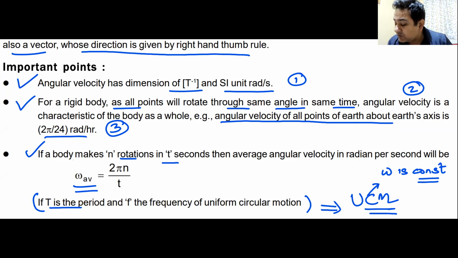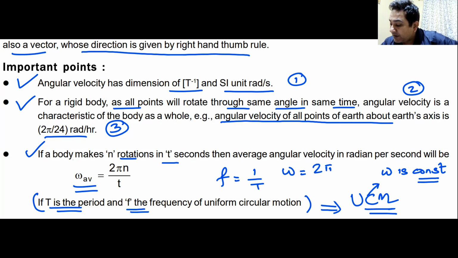So every uniform circular motion has a time period, which is the time taken to complete one rotation, and it has a frequency, which is the number of rotations in 1 second. So they all are related to each other. F, frequency, is 1 by t. I hope you know this for uniform circular motion. And omega is equal to 2 pi by t, or omega is equal to 2 pi into f.